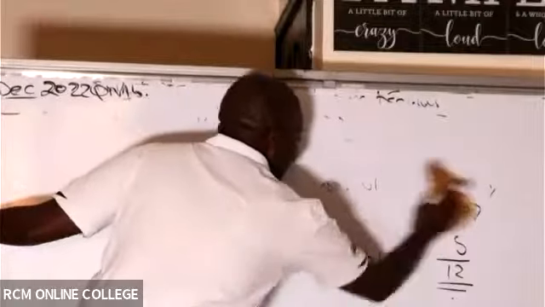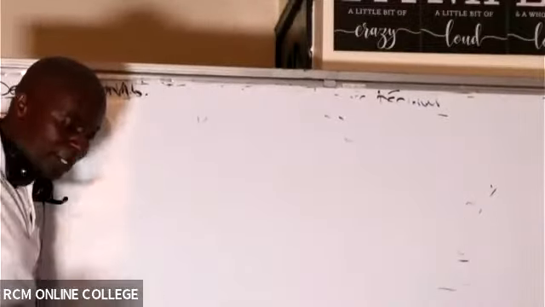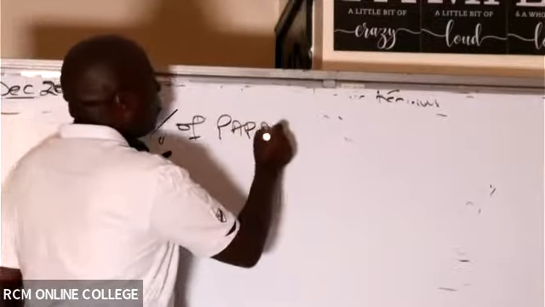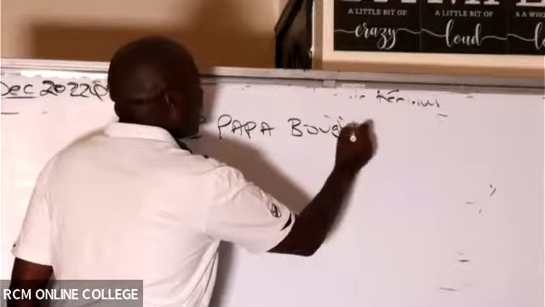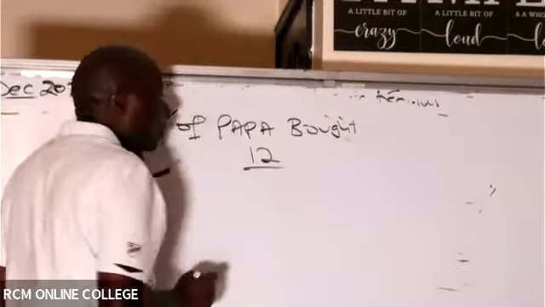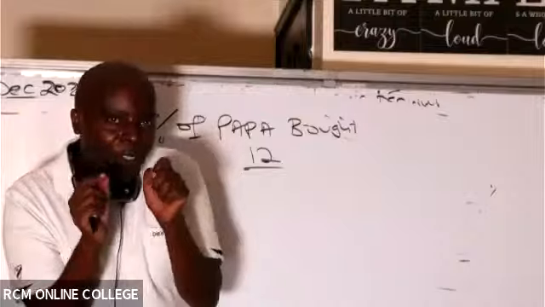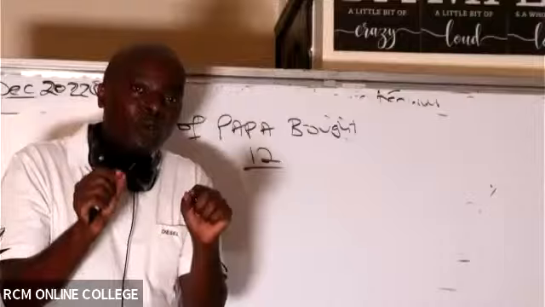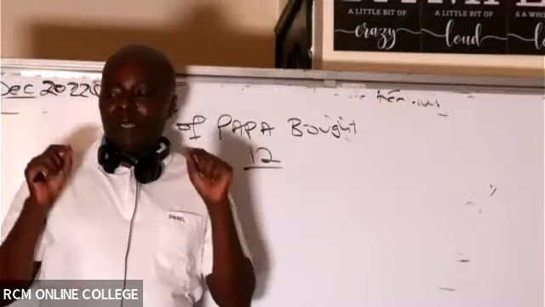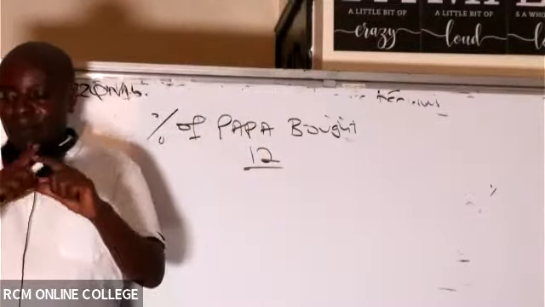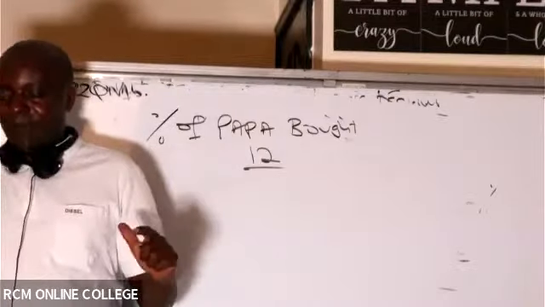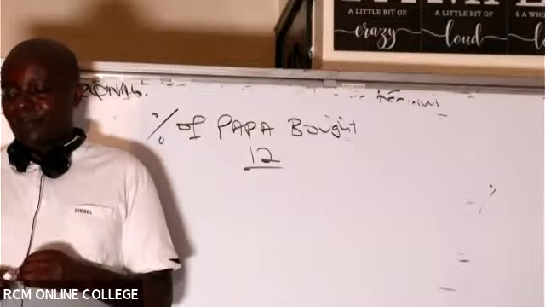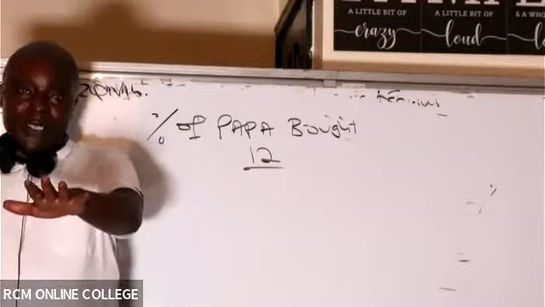Percentage of papa boat. Remember, this gentleman has gone with 12 shillings to buy papa's equity. Is there somebody who is able to tell me the amount of papa's equity? Go to the papa's equity statement. How much in this case does papa have in form of equity? It's 100, isn't it?